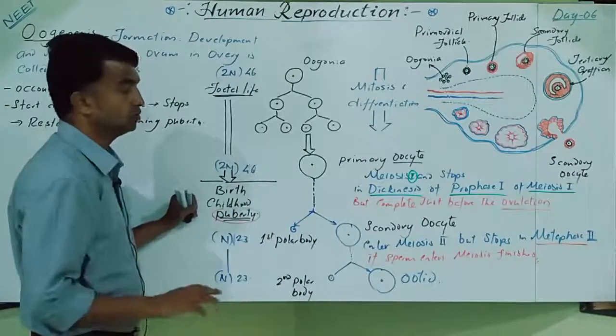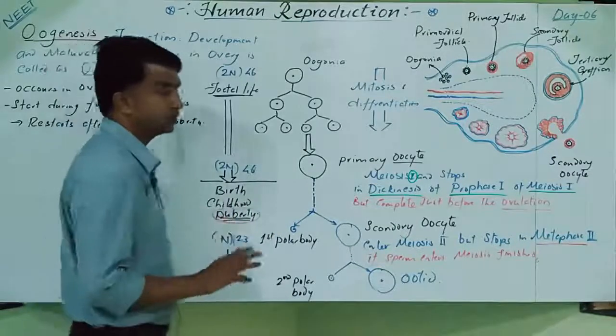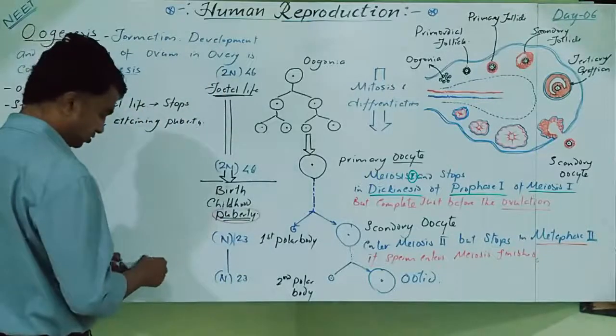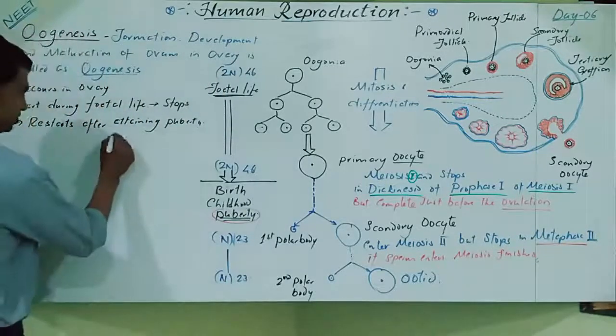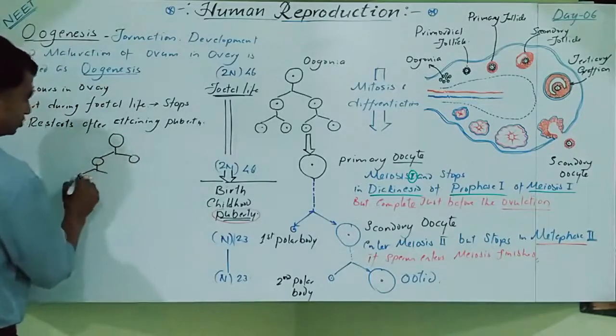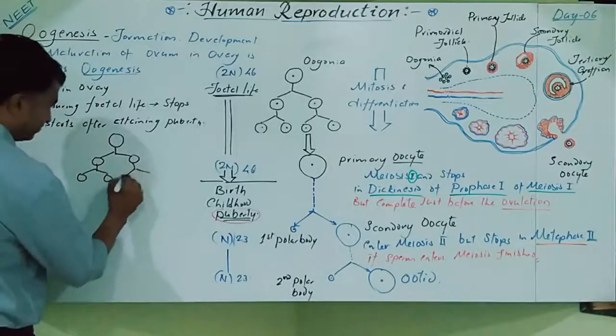Yes. So now try to understand what is the difference between spermatogenesis and oogenesis. Spermatogenesis is like this one. So this is an oogonia. It undergoes repeated mitotic division and produces a large number of oogonia.